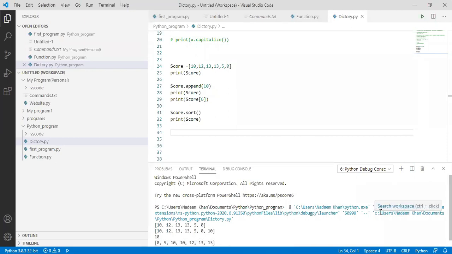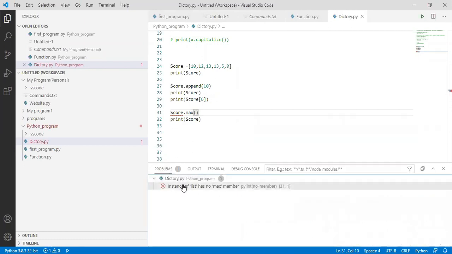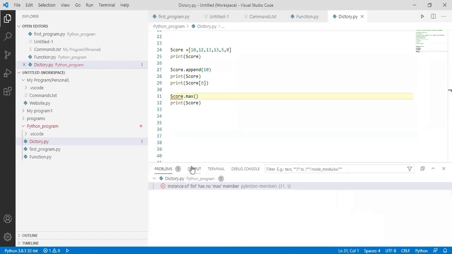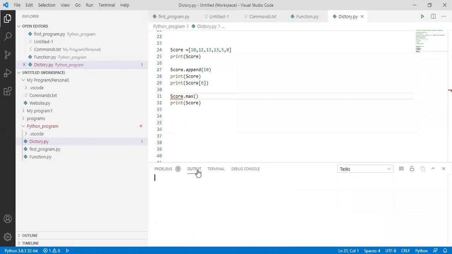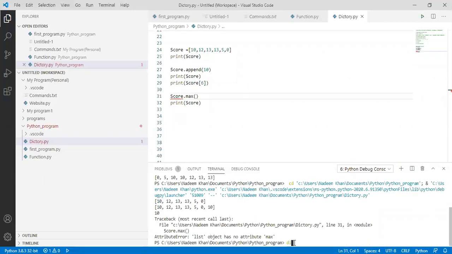We had maximum number. So suppose you want to print max. Okay, so the list has no max. No max attribute.